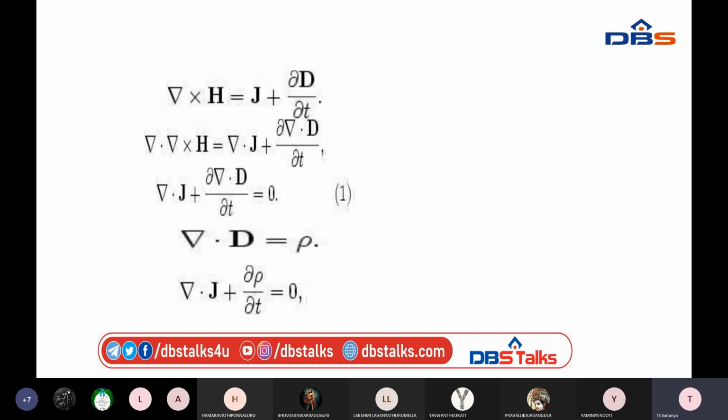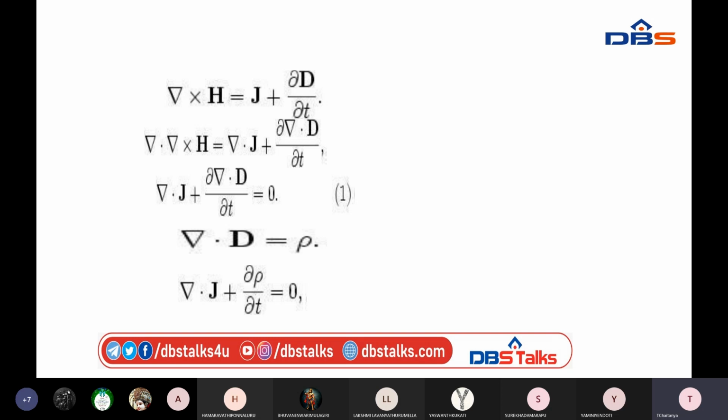Taking the divergence on both sides of the equation, del dot del cross H is equal to del dot J plus dou by dou t of del dot D. Since del dot del cross H is 0, we get del dot J plus dou by dou t of del dot D equals 0. Make it equation 1.